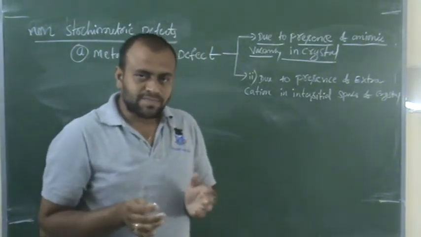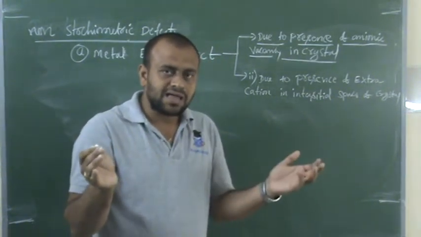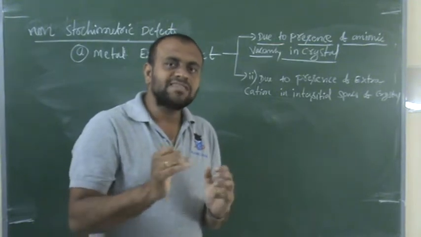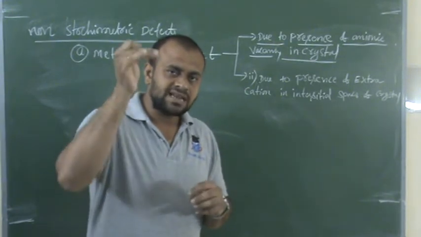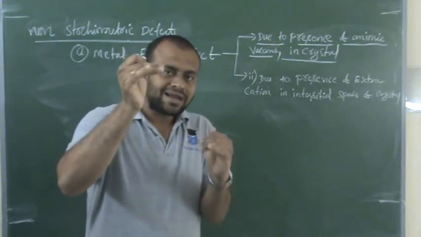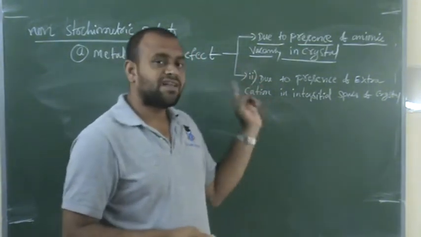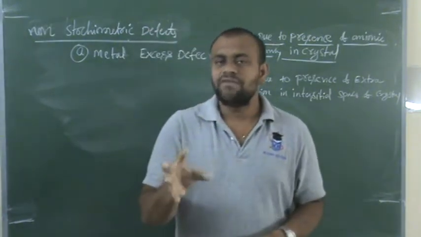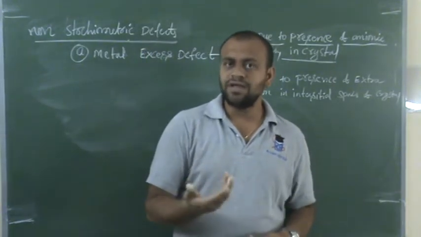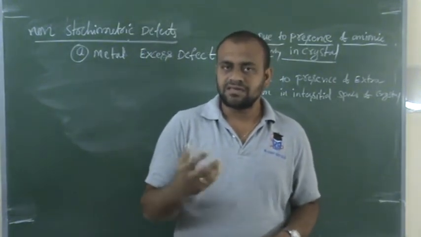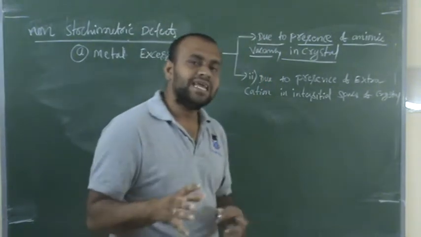So here, suppose a crystal is formed by a metallic ion and a non-metallic ion. If metallic ion is present in excess when compared to non-metal, then it is said to be metal excess defect. The name itself indicates in a crystal, when compared to non-metal, the metal ions will be more. Are you following what I am saying here? Yes, the metal ions will be more. You will understand more clearly if I discuss.